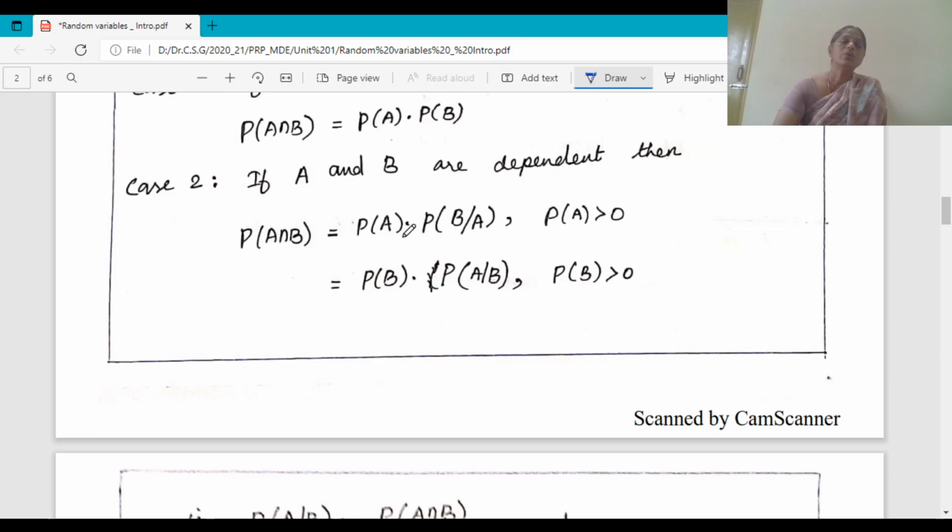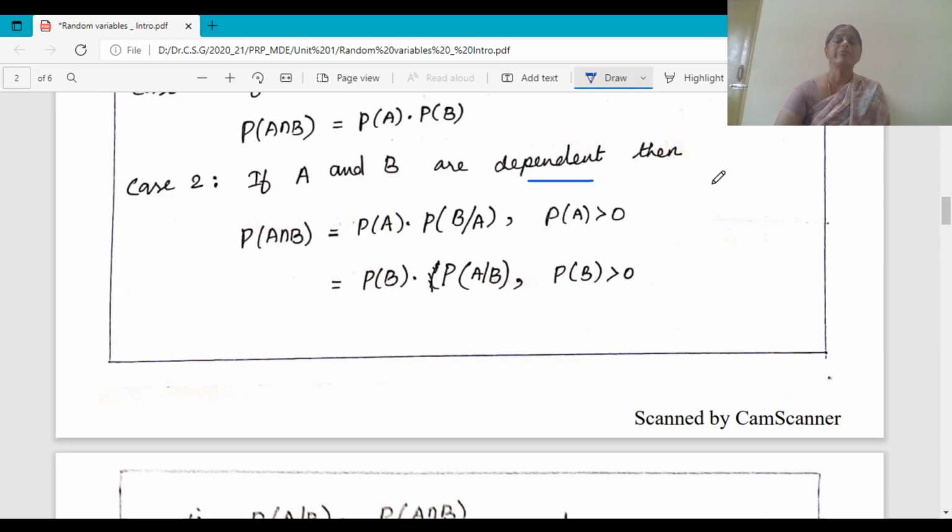And next, we are looking at dependent events. In this case, P of A intersection B is P of A into P of B given A. For example, in a bowl, there are 10 balls, out of which 5 balls are red and 5 balls are black. You draw a black ball and you don't return the black ball.